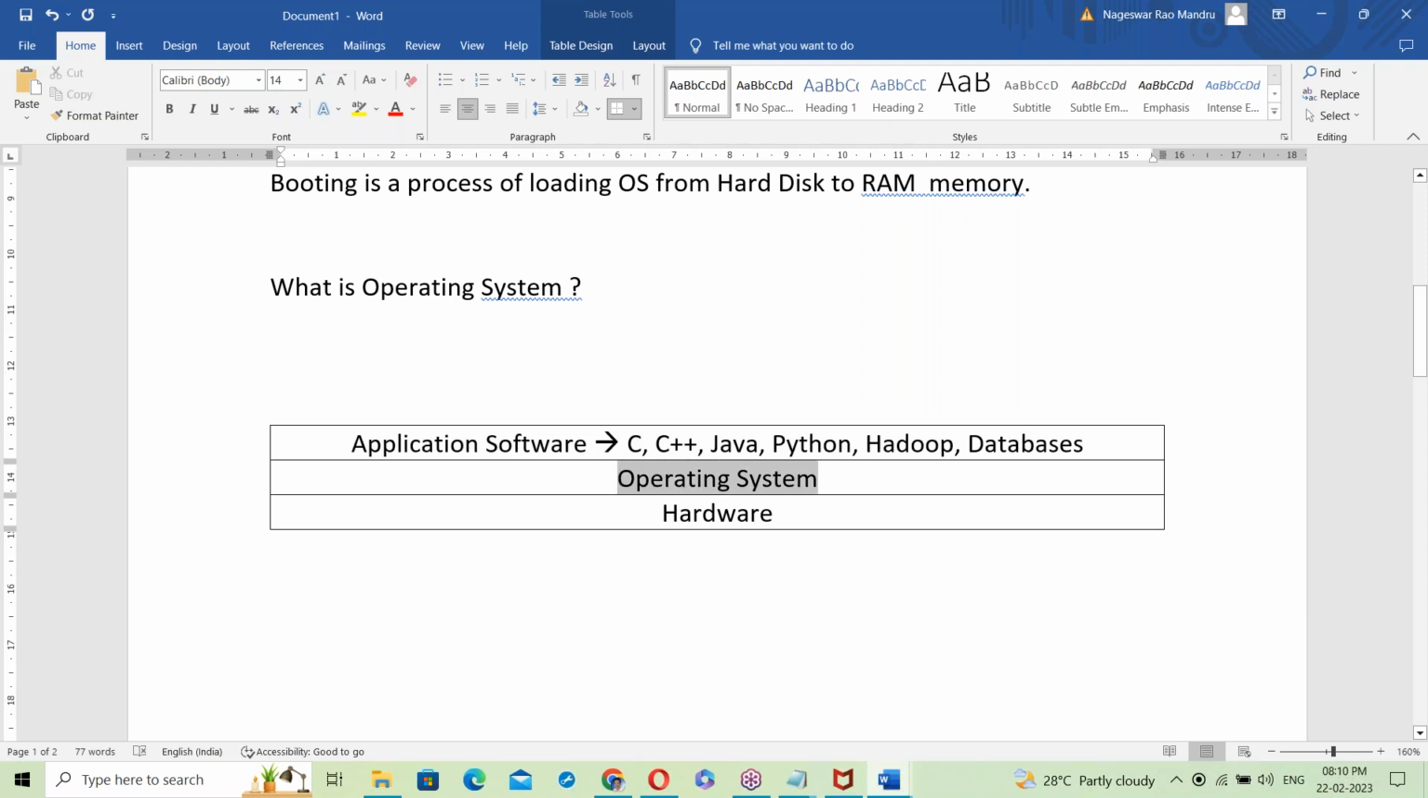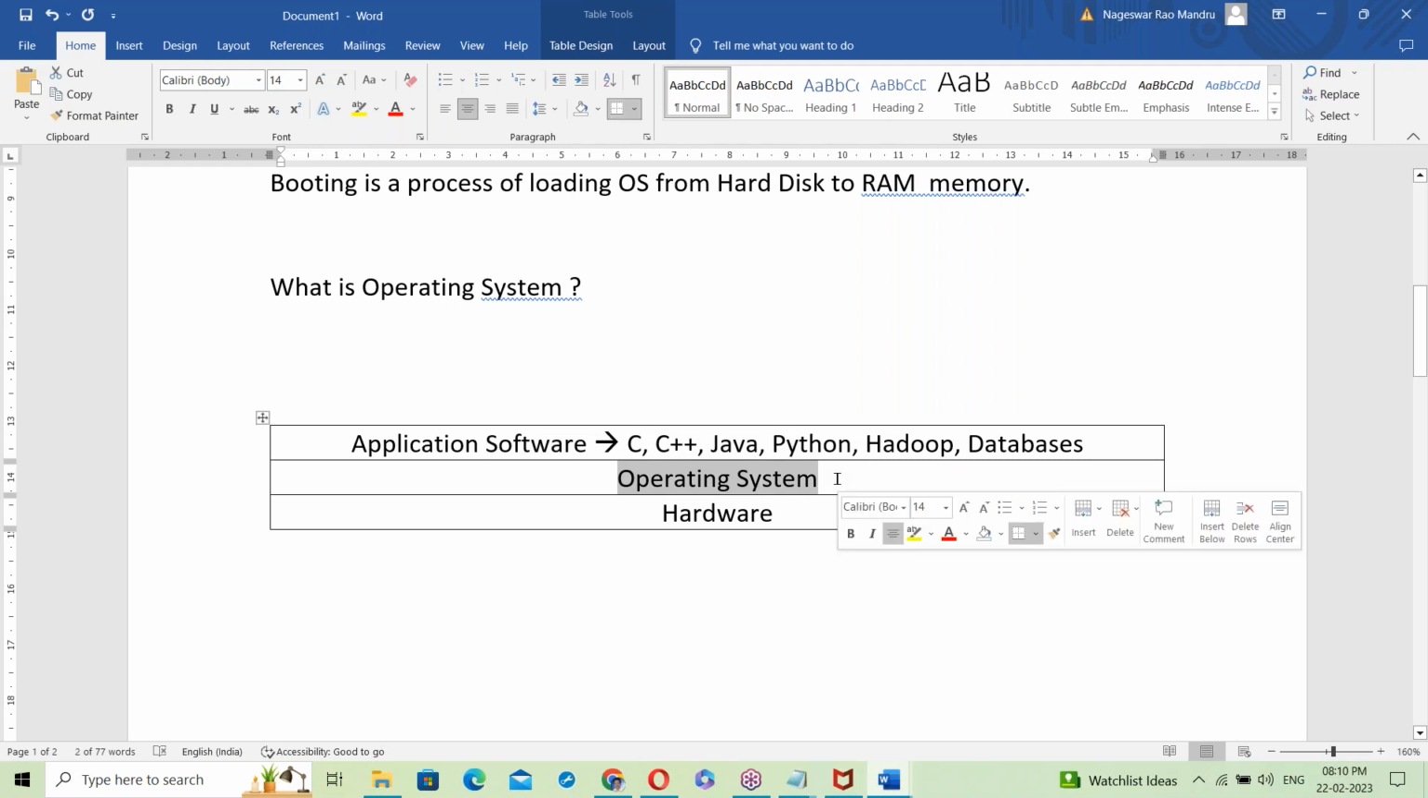See, OS is a system software, right? So this is the system software layer, and this is the application software layer. System software and application software. So OS is system software, and this is application software. On top of OS, all are running, right? Simply, OS is giving the platform. On top of OS, all are running.